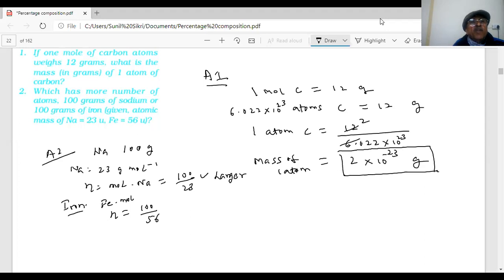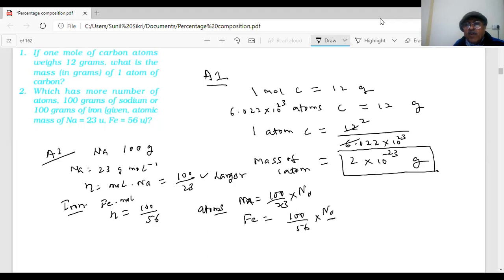Because if you calculate the atoms, students, you just have to multiply with the Avogadro's number. So for sodium atoms, how much? 100 by 23 into N0, same number. For iron, 100 by 56 into Avogadro.